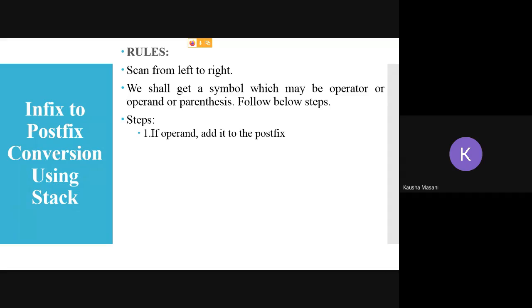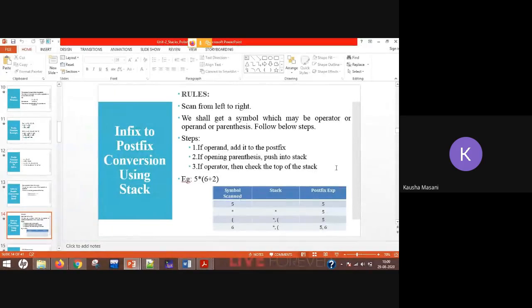While scanning from left to right, if you come across an operand, then you are going to directly add it to your postfix column. Okay, let me just show you. It will be much easier for you to understand like that.